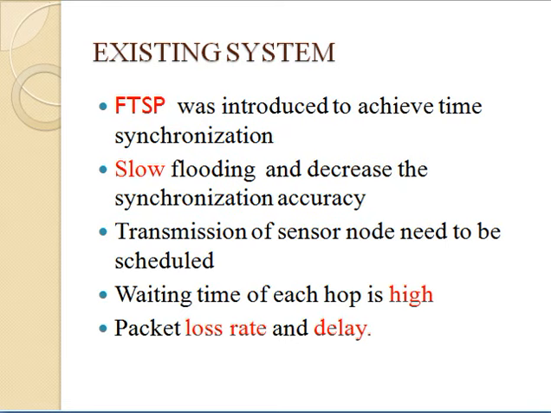Existing system. In our existing system, the flooding time synchronization protocol was introduced to achieve time synchronization. It causes many problems, such as slow flooding, which decreases synchronization accuracy. This is the biggest disadvantage in this system. Transmission of the sensor nodes needs to be scheduled, so the waiting time of each node will be very high. The packet loss rate and the packet delay of each node will be very high. So there is no time accuracy in this existing system.